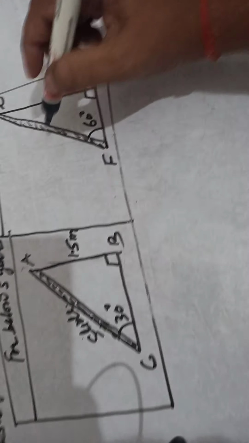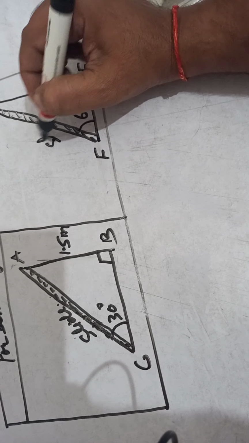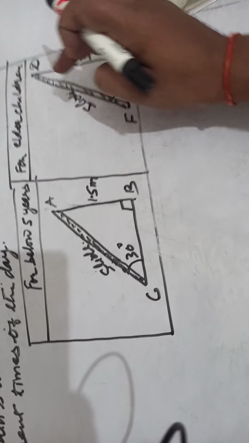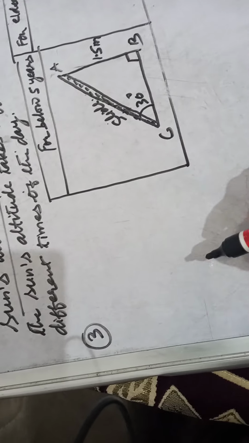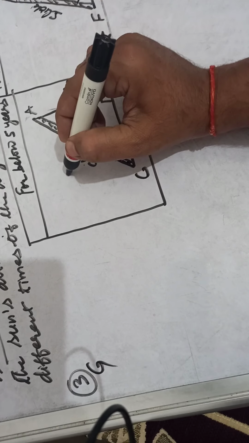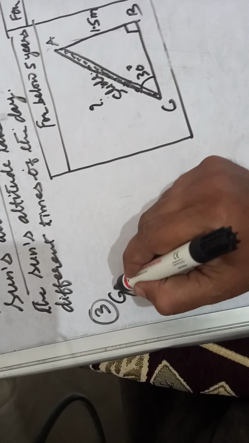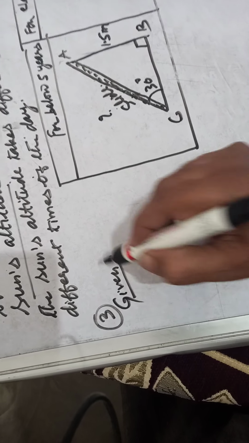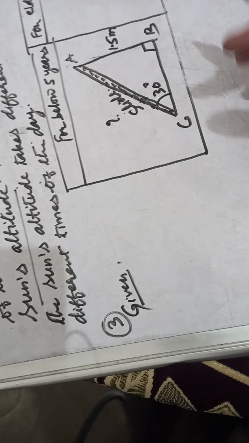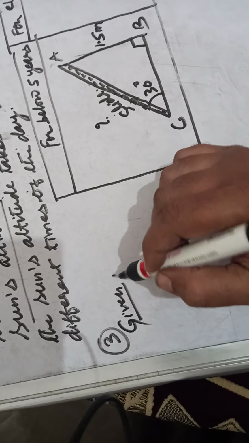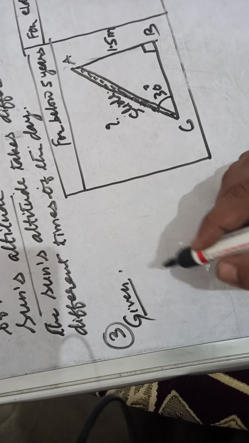Okay, children. Here this is the slide. This is the slide for the elder children. This is the slide for the children below 5 years. Now let us see what is given. In both the cases, we have to find out the length of the slide. Okay, children, so what is given? What is given means we have to introduce letters.